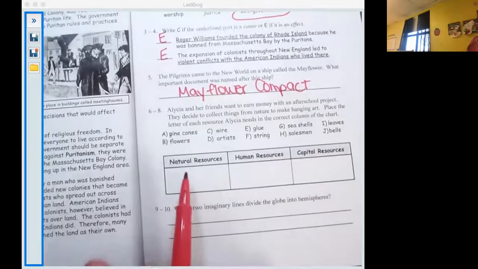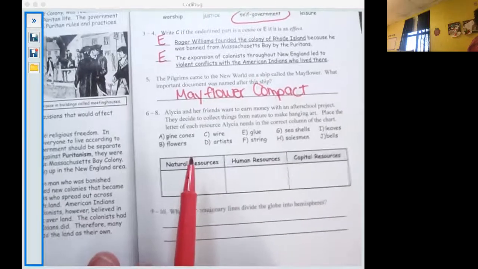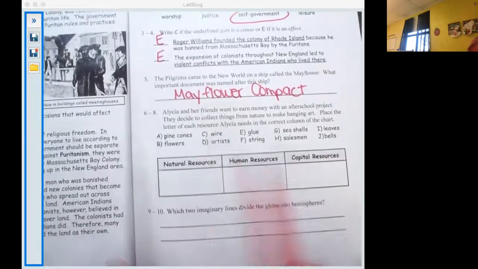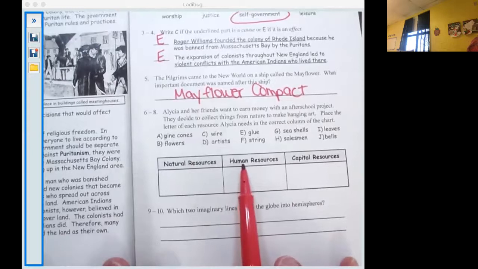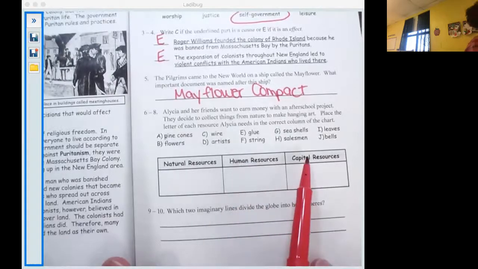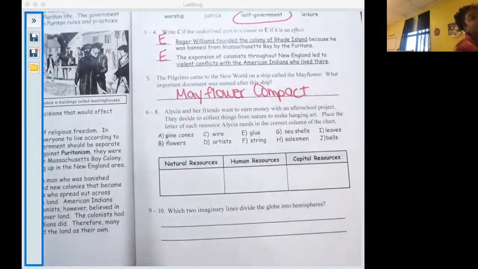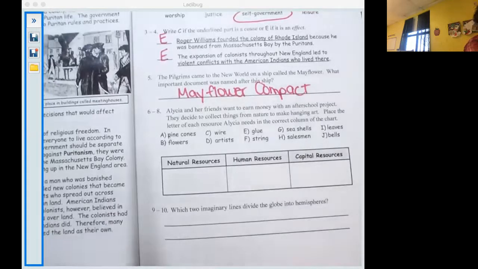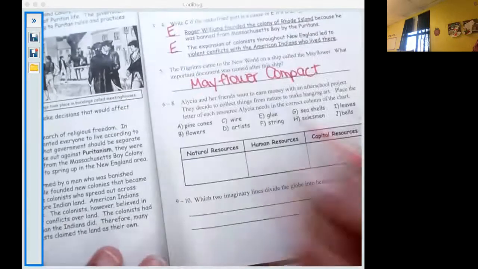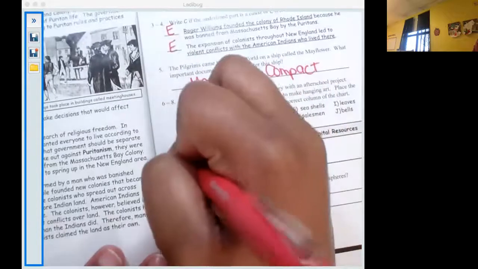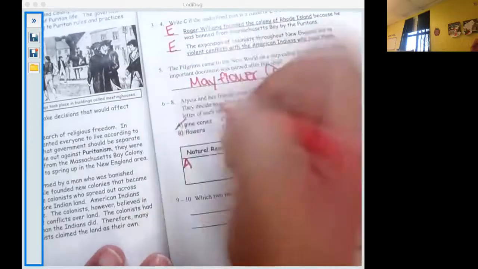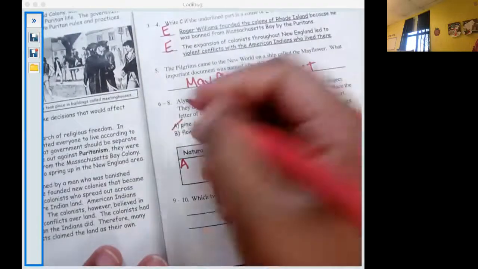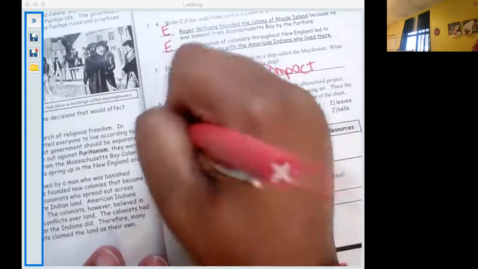So remember, natural resources, those occur in nature naturally. Human resources, that's usually people. Okay. And then capital resources, I like to say that's something that you can buy at like Walmart or Home Depot or Lowe's or something like that. Okay. It's already kind of put together for you to buy. So the first one is pine cones. I know that pine cones are natural. I find them outside. Flowers are natural resources also.